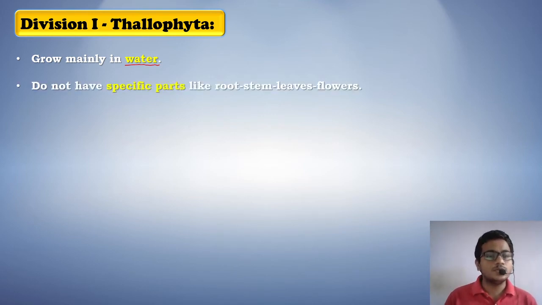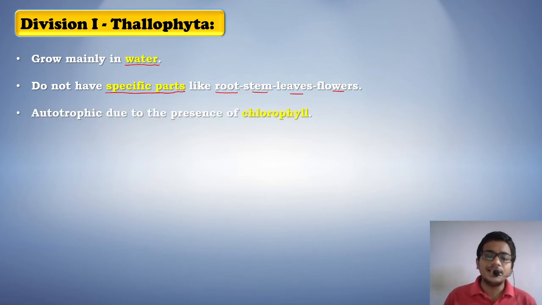Now these plants are unicellular generally, and they are very small in size. So they do not have any specific parts such as root, stem, leaf, flower, fruit, etc. Okay, so they are very simpler kind of fibrous plants. Then why are they classified under kingdom Plantae? Because they are autotrophic. Now kingdom Plantae does not have any such rule or restriction that if there are no plant organelles present, then that particular living organism cannot be classified under kingdom Plantae. So because it is autotrophic, it can be classified under kingdom Plantae, and it is autotrophic because algae contains chlorophyll. That is the reason why they are green in color.